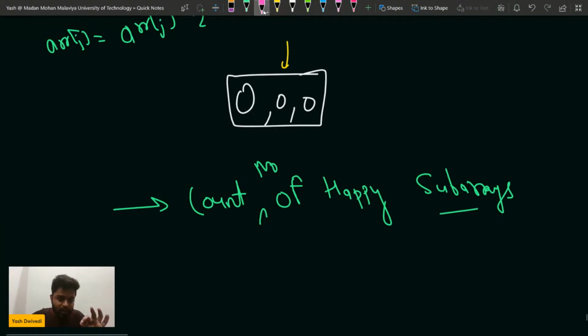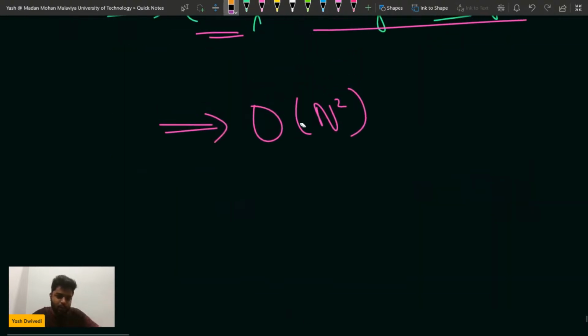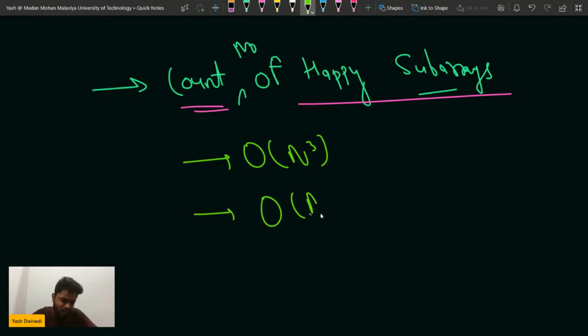You have to count the number of happy subarrays. Now one very brute approach could have been an order n square approach. If I have to count, whenever it comes to subarrays, one of the approaches maybe could have been n cube. I could have done it in n cube, I could have done it in n square also.